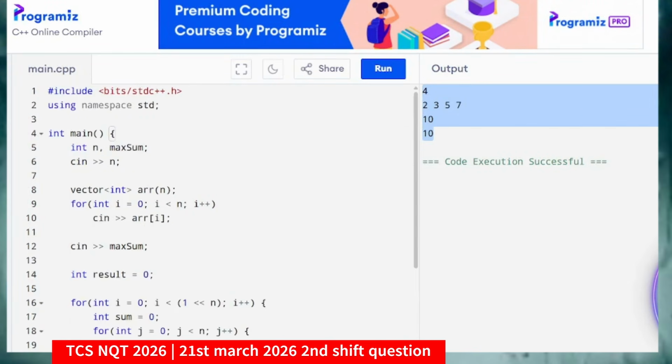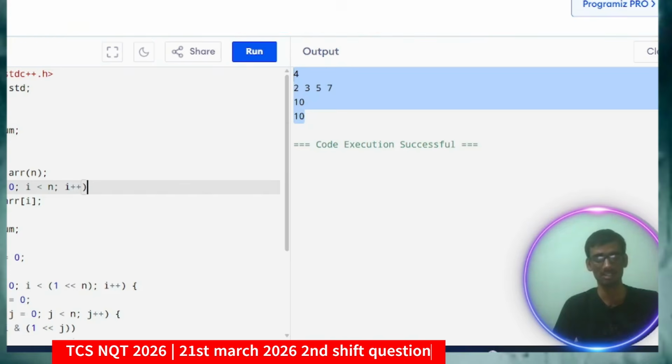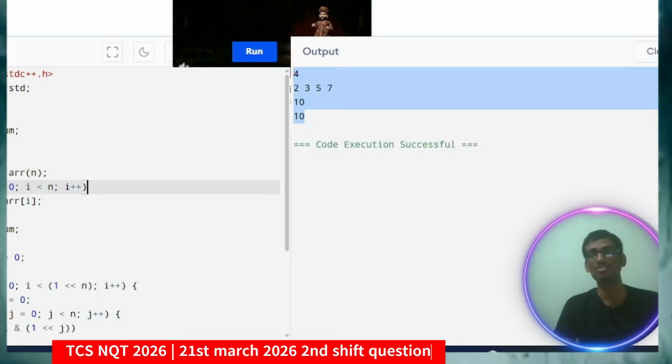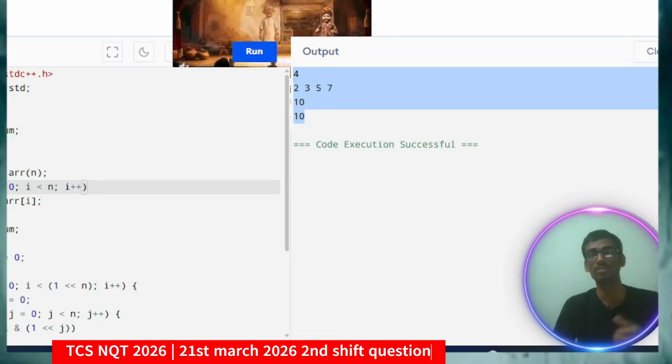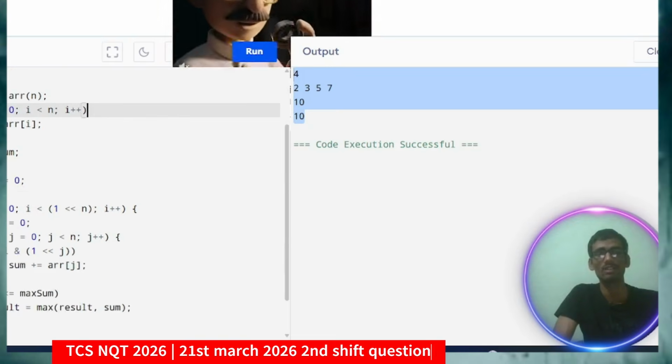I hope this video was informative to you. Again saying, friends, you must go through all those PYQs, they are very important, and no one can assume which level will be hard, because a total of 4 shifts have happened, and the toughest shift you can say was the previous day, that is the graph questions. The first question was also on sorting, that was the most difficult. So the cutoff will also vary according to that, because there will be normalization for sure, no need to worry about that, because TCS also knows that they are giving some hard questions for a particular shift and easier ones for other shifts. So the cutoff will vary, no need to worry.